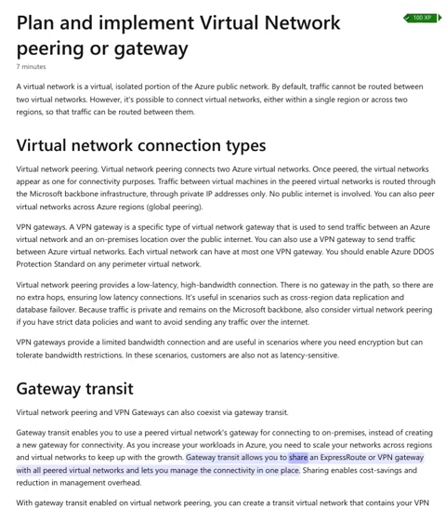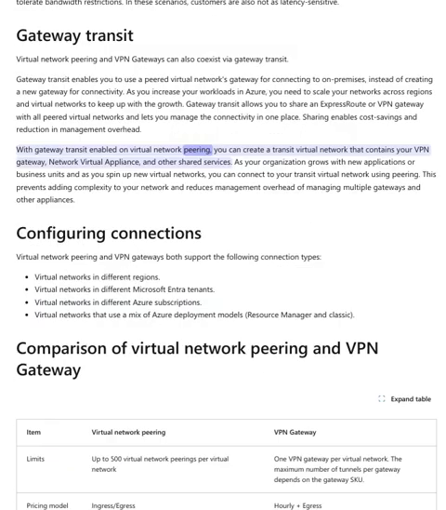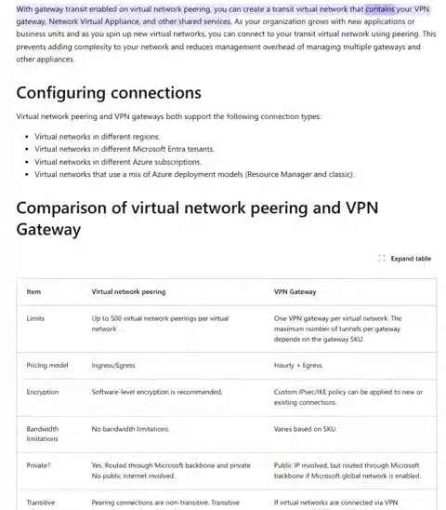Gateway Transit allows you to share an ExpressRoute or VPN gateway with all peered virtual networks and lets you manage the connectivity in one place. Sharing enables cost savings and reduction in management overhead. With Gateway Transit enabled on virtual network peering, you can create a transit virtual network that contains your VPN gateway, network virtual appliance, and other shared services.